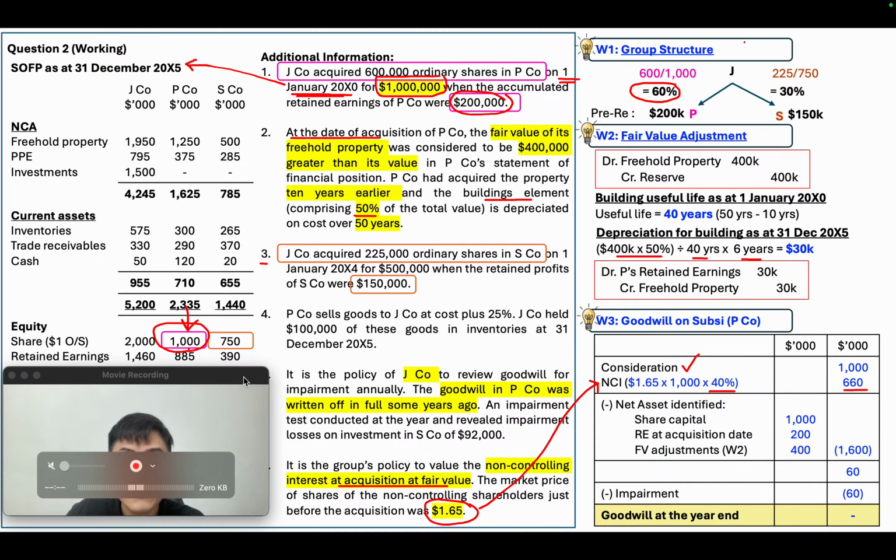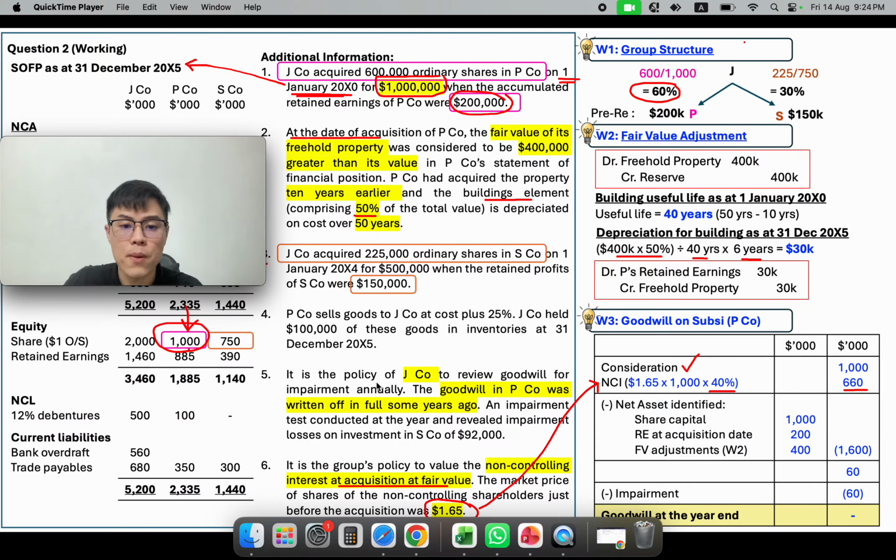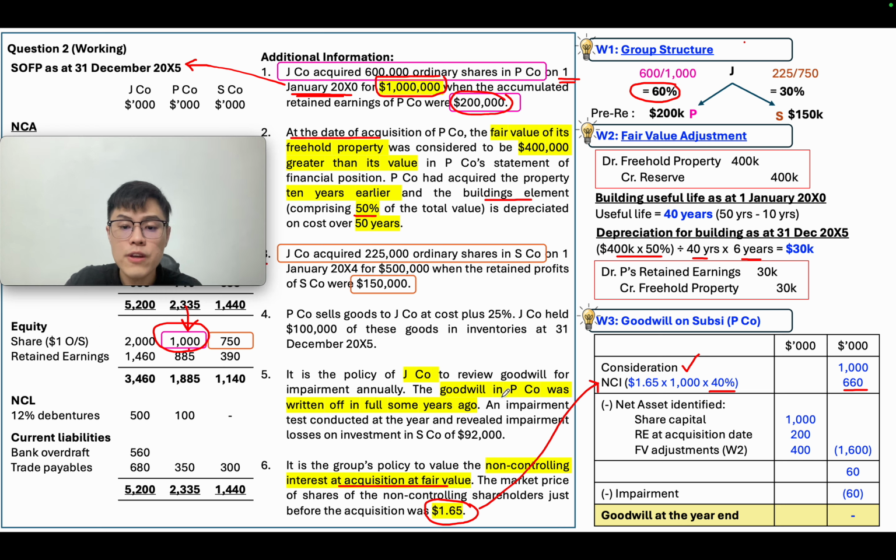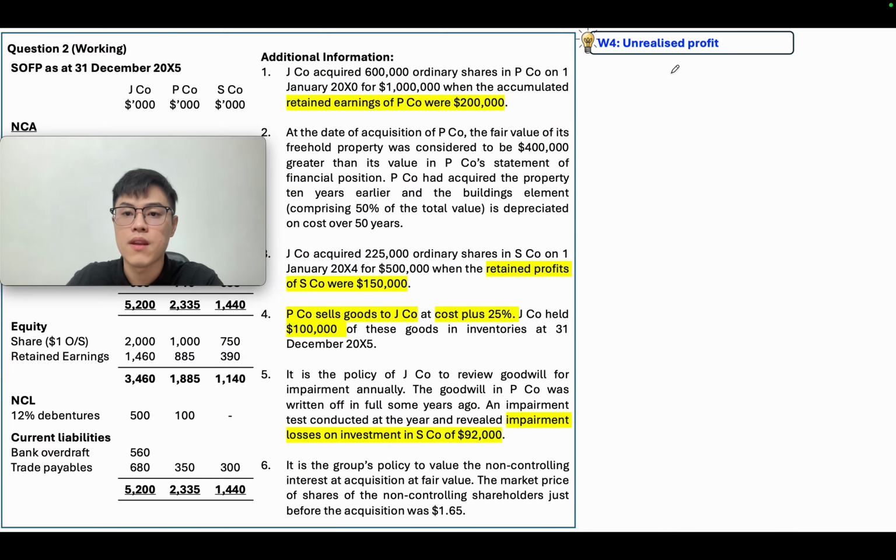However, item number 5 tells you that it is the policy of J-Co to review goodwill for impairment annually. And the goodwill in P-Co, which is your subsidiary, was written off in full some years ago. So everything that you calculated in the goodwill will be fully impaired. And later, this 60,000, you are going to share 60% to the parent to reduce the retained earnings, another 40% to reduce NCI. Because this is the full goodwill method. We call it NCI at fair value. Let's continue. Unrealized profit.